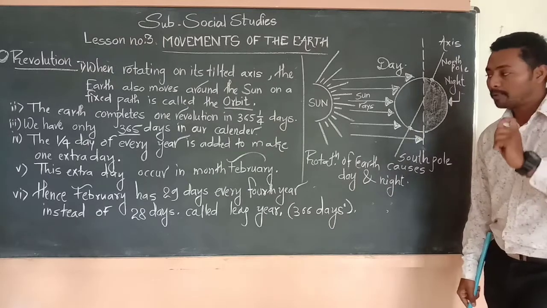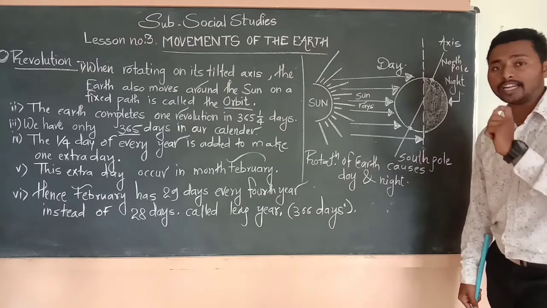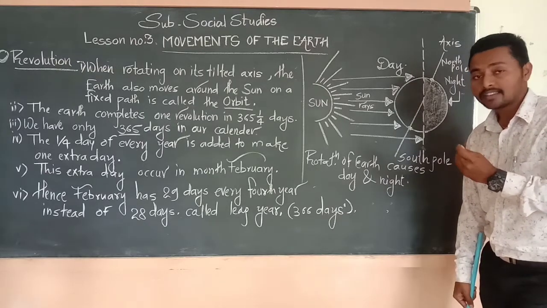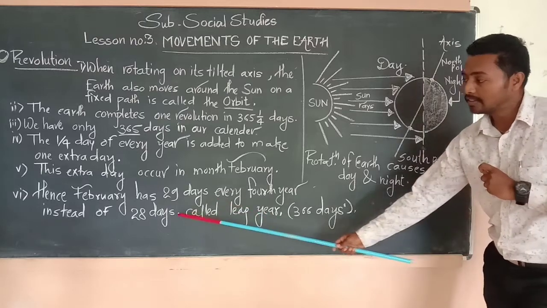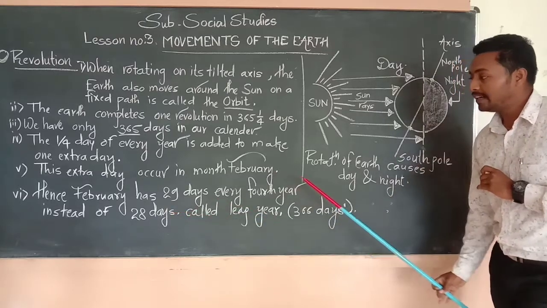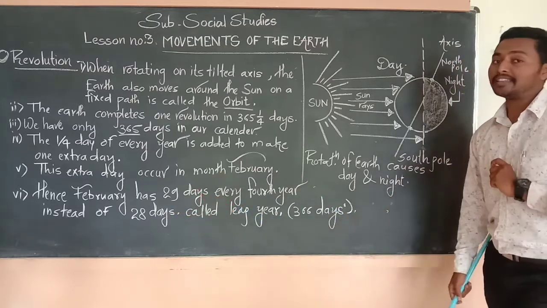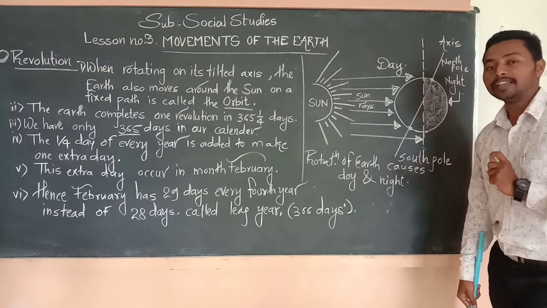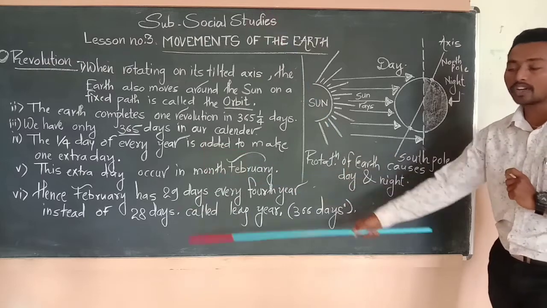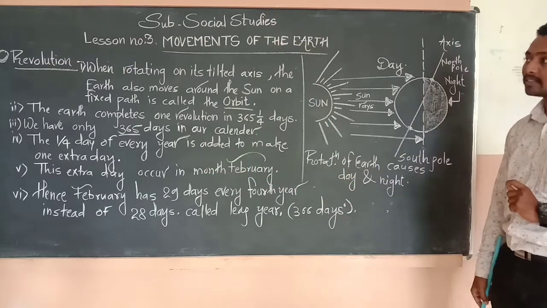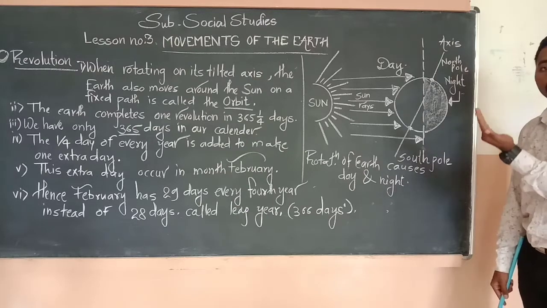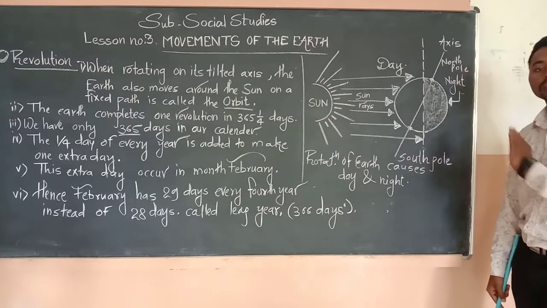That means, how many days does February normally have? 28. But after 4 years we get another number, 29 days, occurring in February. So this year is known as the leap year. So write down these 6 vital points about revolution and also observe the figure of the revolution of the Earth around the Sun.